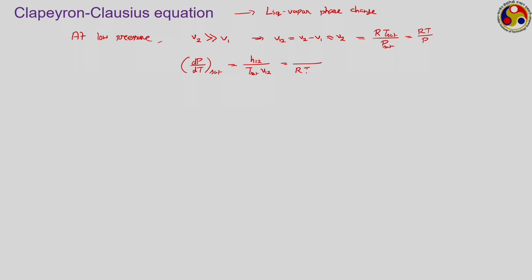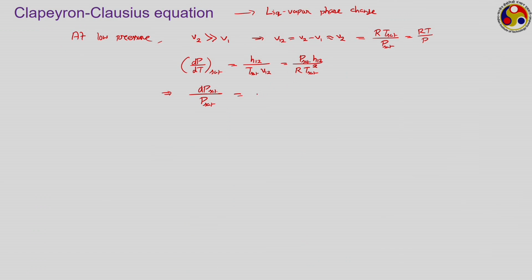So, we have R into T sat square and we have P sat into H12, or if we rearrange the terms now, we have dP by P sat